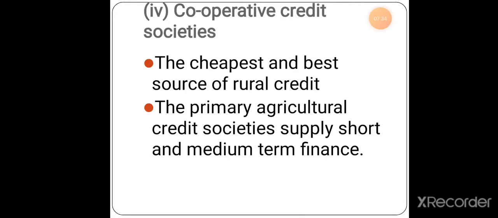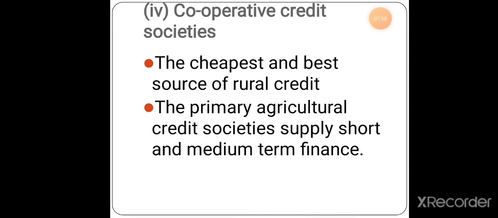It gives credit from the cheapest and the best source. So the cooperative credit society is called the best source. Why? Because many people, many farmers, will come together and ask for the loan, so that the interest can be divided among all these people. This will not be a difficult thing or a burden for the farmers.